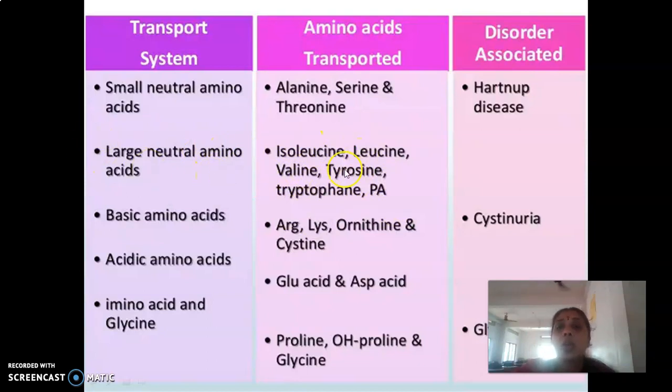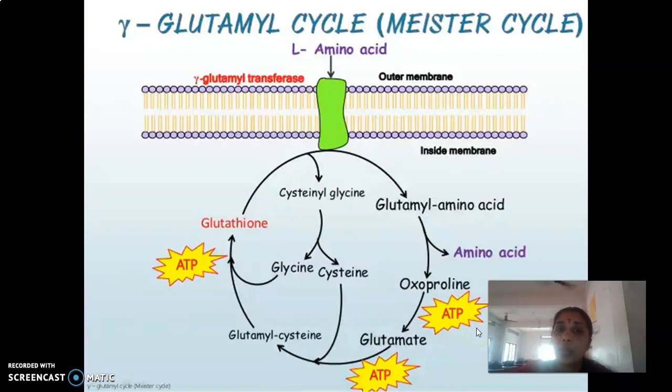neutral amino acid transporter. So a defect in the neutral amino acid co-transporter can result in Hartnup disease, while a defect in the transporter for basic amino acids like arginine, lysine, ornithine, cysteine, etc. can lead to cystinuria. That is, they are digested of course, but they are not absorbed. So they will be excreted through urine due to the defect in the transporter for basic amino acids. Then there is the acidic amino acid transporter which transports glutamic acid and aspartic acid. And there is an imino acid and glycine transporter which transports proline, hydroxyproline, and glycine. And a defect in this transporter mechanism can result in the condition known as glycinuria.